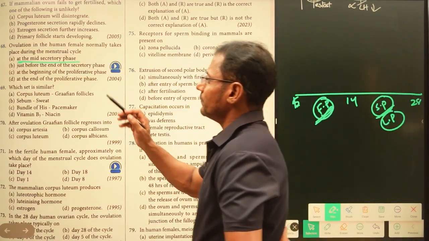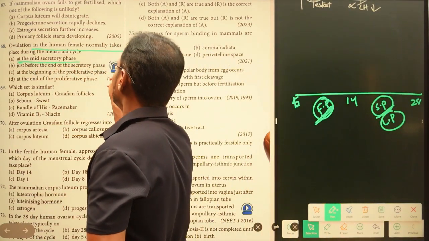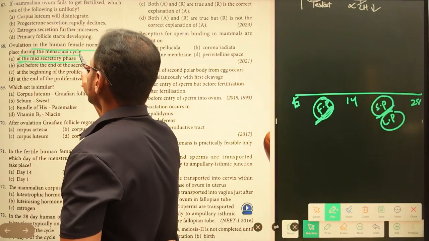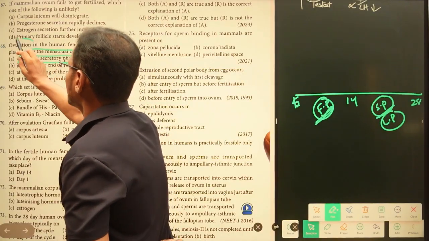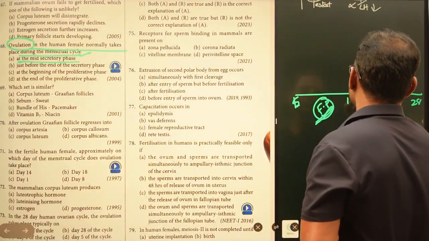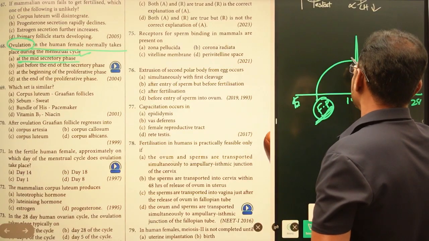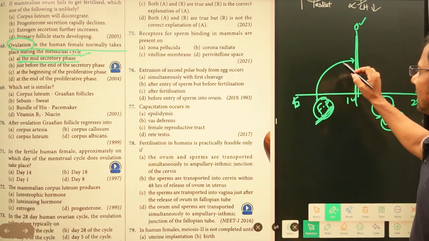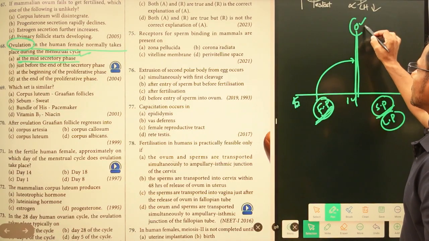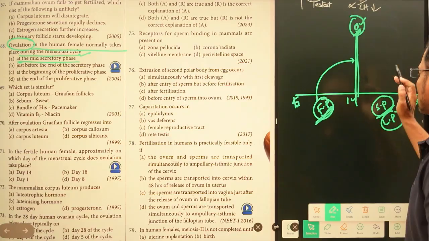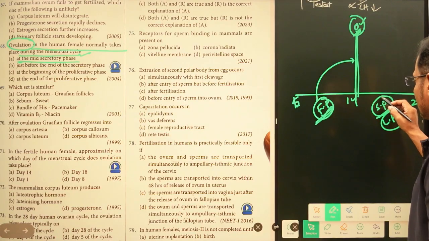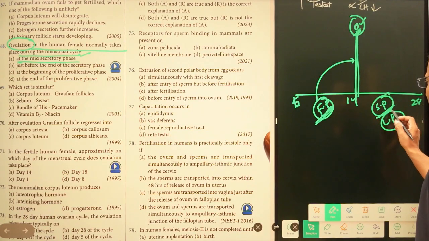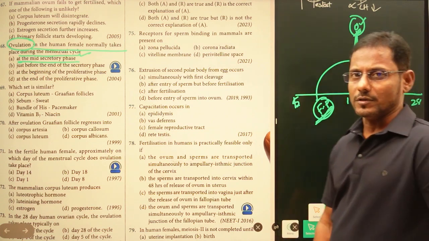And we'll check this one. Ovulation in the human female normally takes place during the menstrual cycle. Ovulation at the end of follicular phase. This is the end of the follicular phase. This is the ovulation phase. This is the secretory phase. At the end of follicular phase, it is going to take the ovulation process, or else before the starting of secretory phase, or else before starting the luteal phase, the ovulation is taking place here, right?